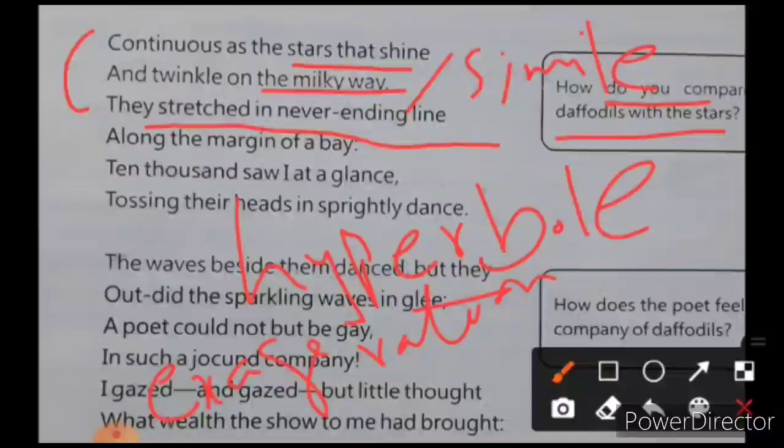In which he is saying that they stretch in never ending lines, that you can't count it, there are so many along the margin of the bay. Now margin means what? Margin का मतलब होता है बाउंड्री ऑफ द बे. बे वाटर पानी को कहते हैं, जो पानी का किनारा है उसके मार्जिन के साथ, इसके किनारे के साथ. Now that there are 10,000 at a glance. Now how many daffodils are there? 10,000. He is giving an estimate, in I saw at a glance कि single glance में I saw 10,000 daffodils.